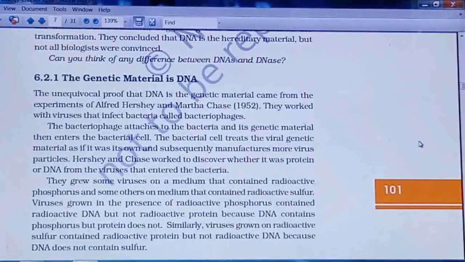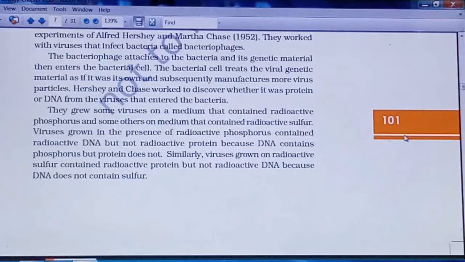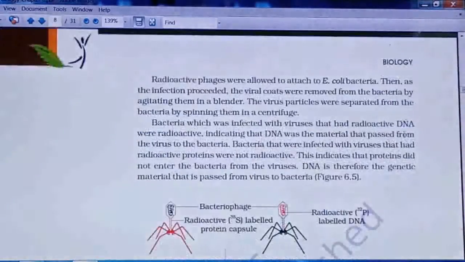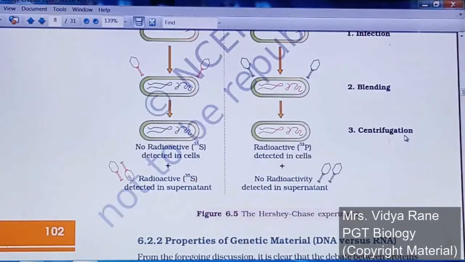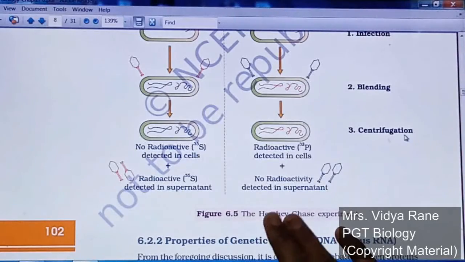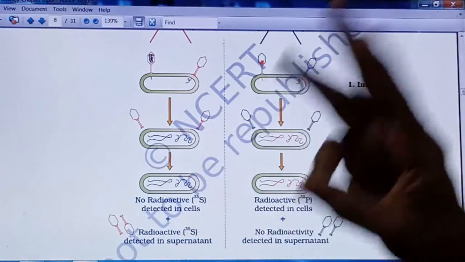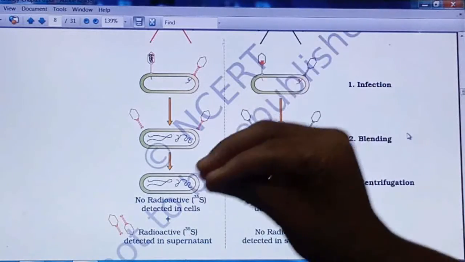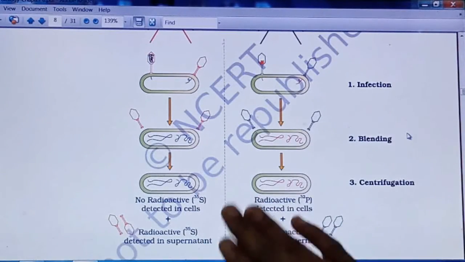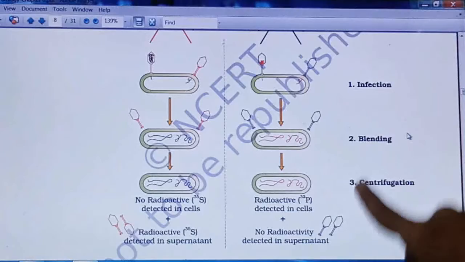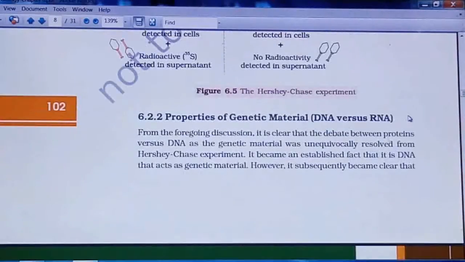The genetic material is DNA. It is proved by the experiment of Hershey and Chase. So this experiment, Hershey and Chase, you have to prepare with the diagram. A 3 marks or 5 marks question will be asked on this point. In that, the first, second, third, these 3 steps are very important.